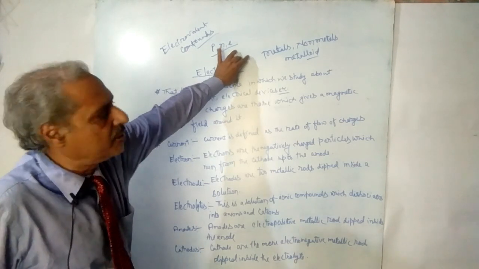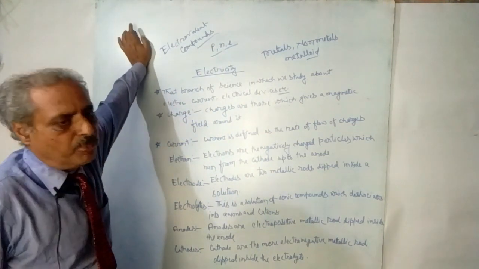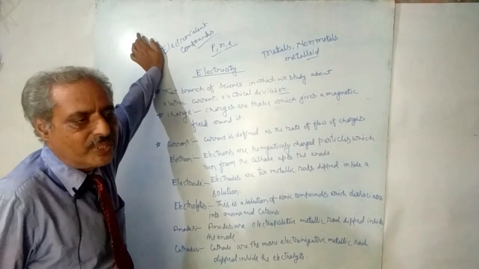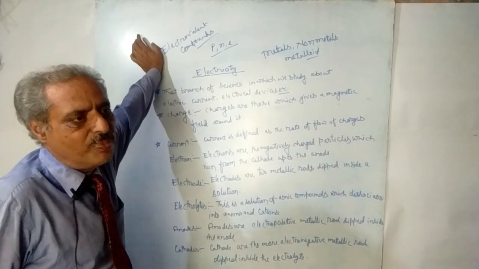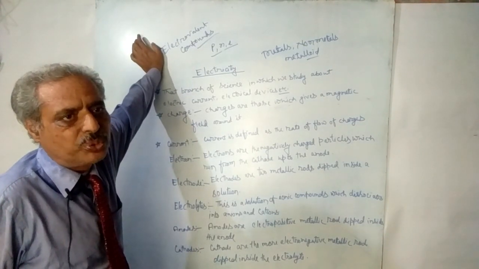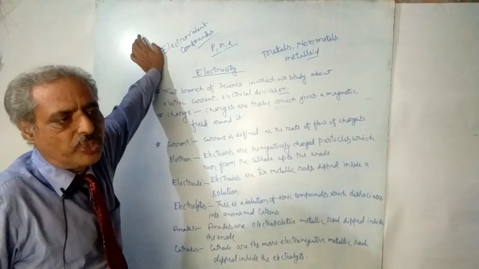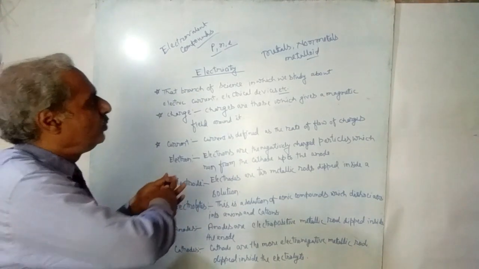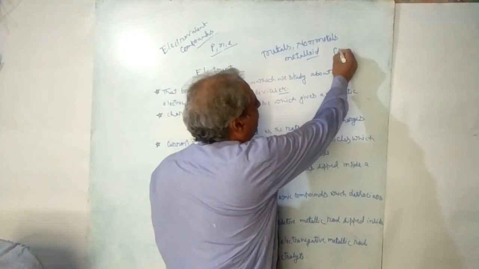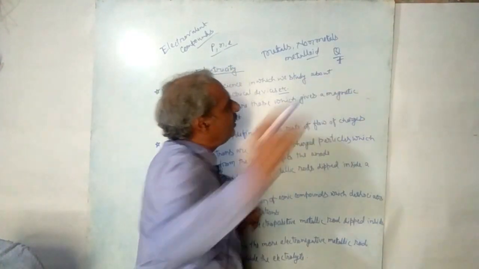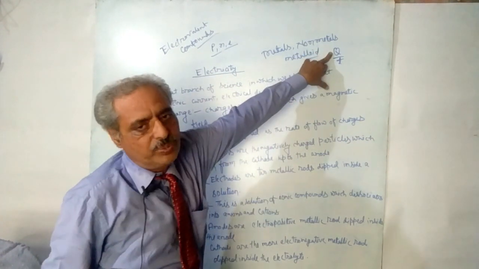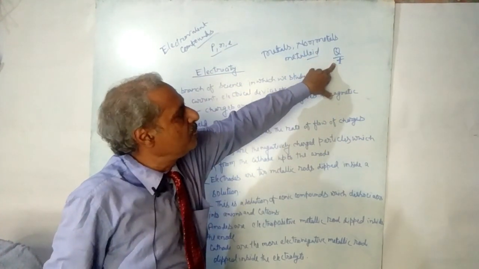When you consider that the unit of time is second, then in 1 second how many electrons are flowing from cathode to anode, and how do electrical charges flow? You can define that as Q by T. Q is the symbol of charge and T is the symbol of time.